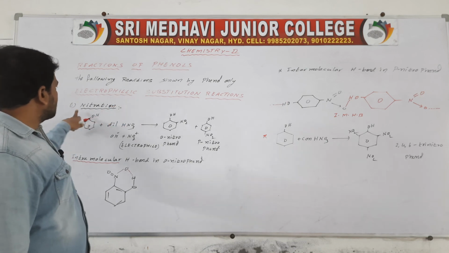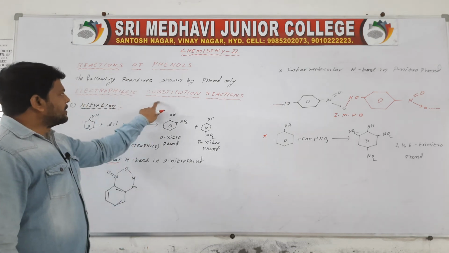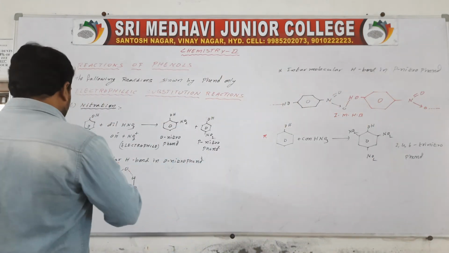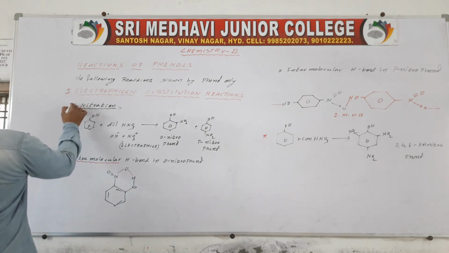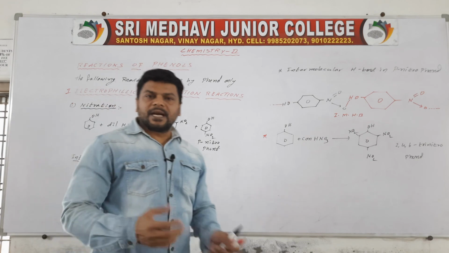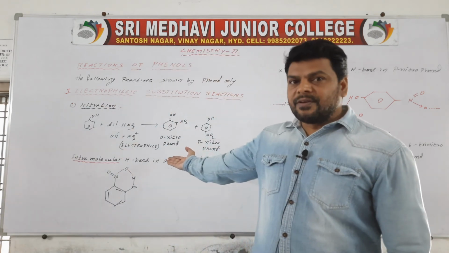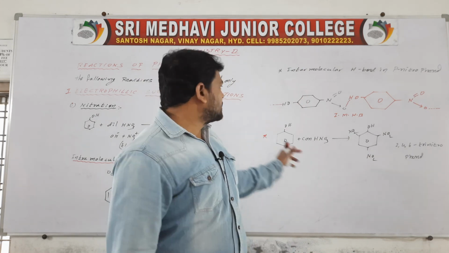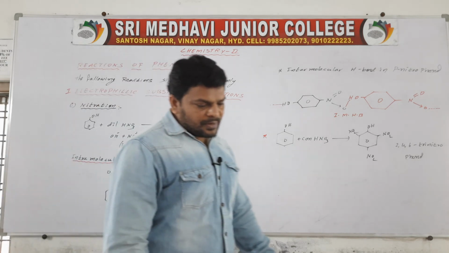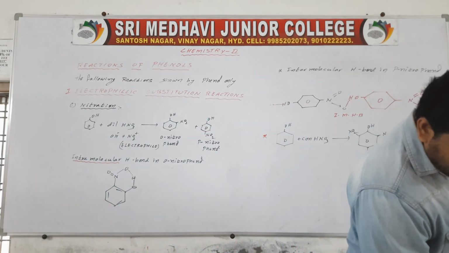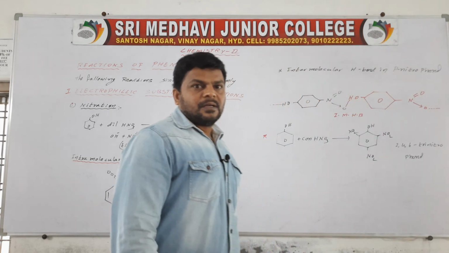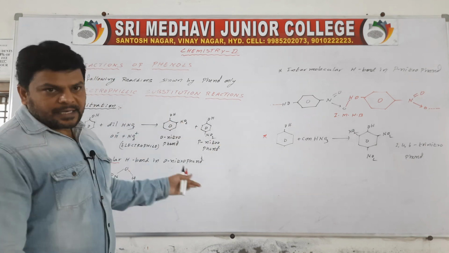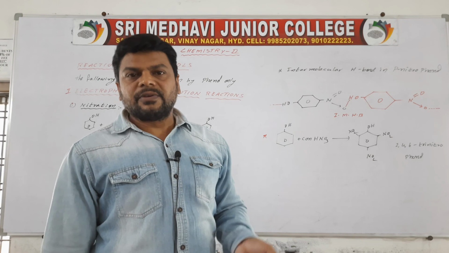First one, electrophilic reactions. First one, nitration. Nitration means adding of HNO3. If you add dilute HNO3, what happens? If you add concentrated HNO3, what happens? Okay, so this is briefly the first one. Next we will discuss halogenation and some more reactions. Next it is electrophilic reactions. First we discussed nitration. Next, halogenation we have to discuss with bromine. Okay.